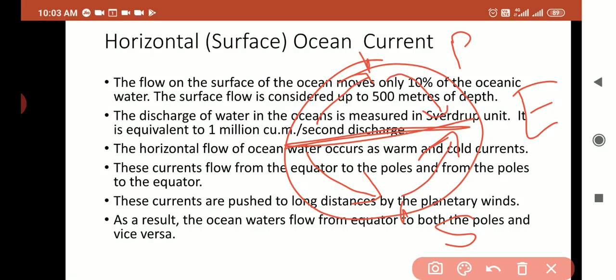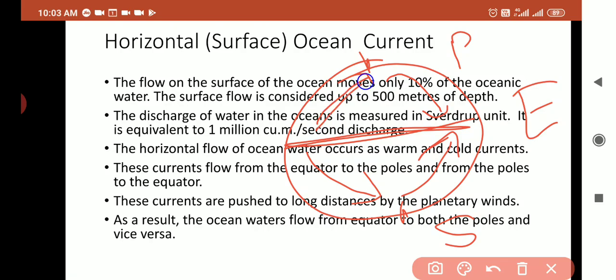These currents are pushed to long distances by planetary winds. Means because of these planetary winds, these currents are pushed long distances. As a result, the ocean water flows from the equator to both poles and vice versa. Vice versa means what?